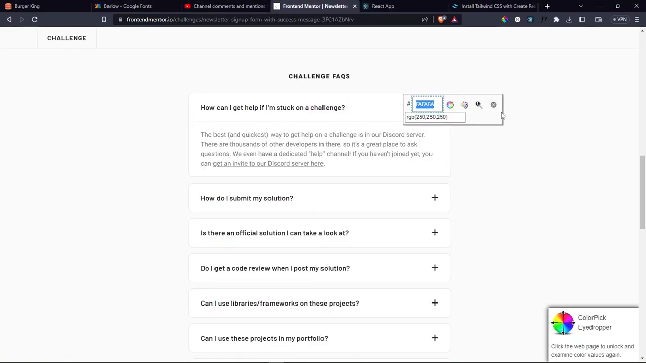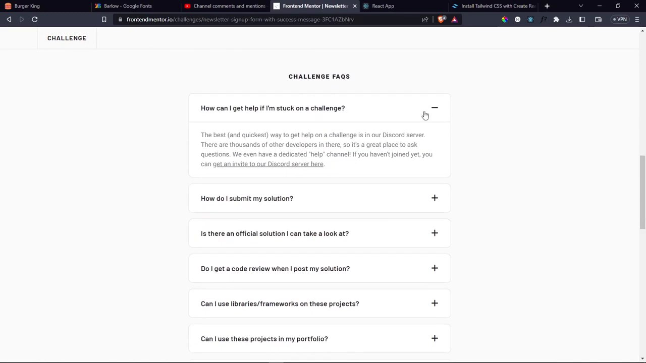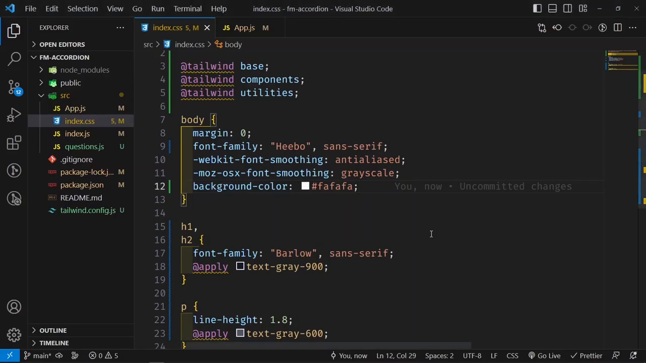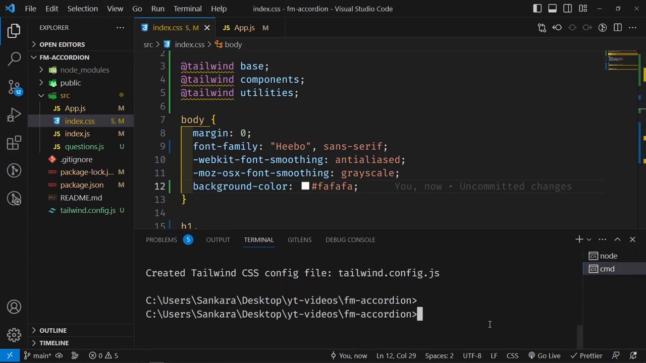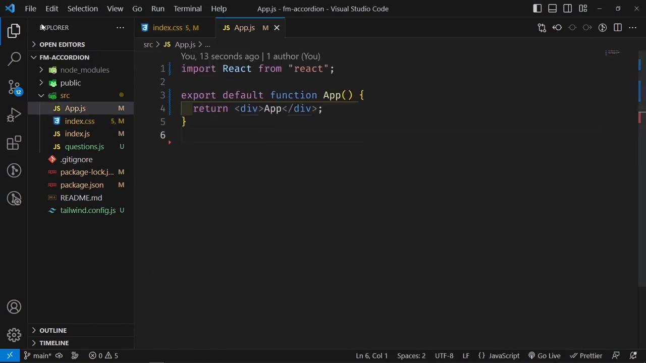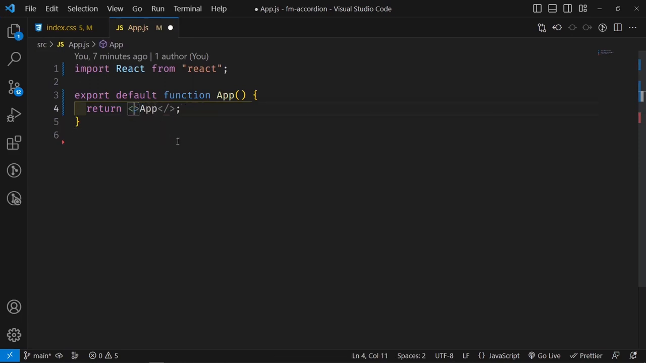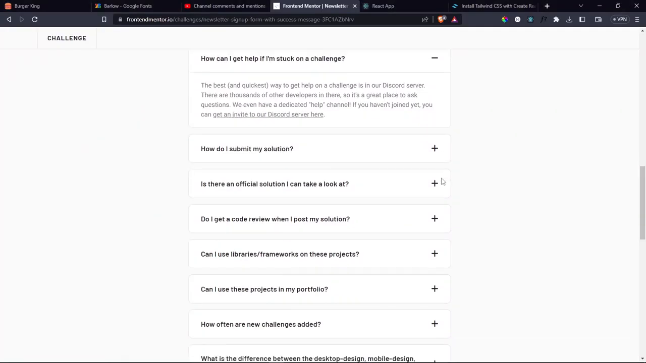And then now I want to begin to add all of this in just for the layout. Now for these icons, I want to use React icons for it. So let's go ahead and install that actually. So Control J to open up your terminal. And then inside your second terminal, just say npm install react-icons. And then as that is running, let's go into our app.js, and then let's begin to return something here. So we're going to return a section. This section is going to have an H1 that says Challenge FAQs.